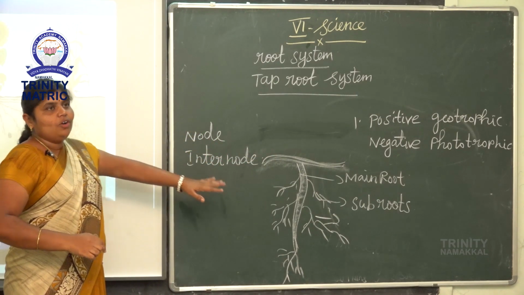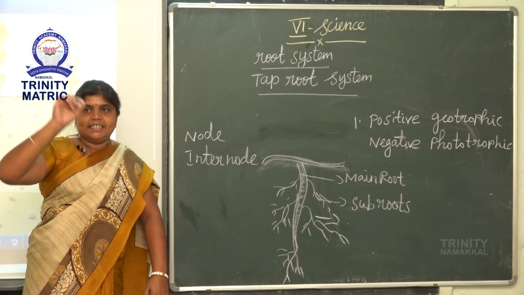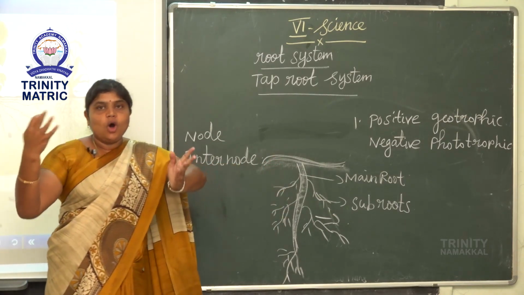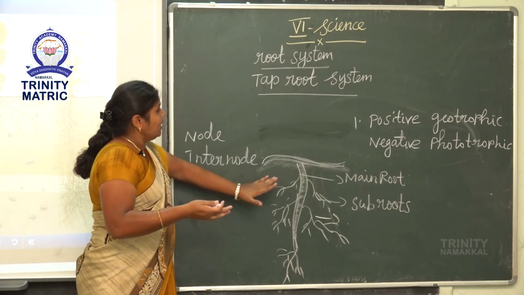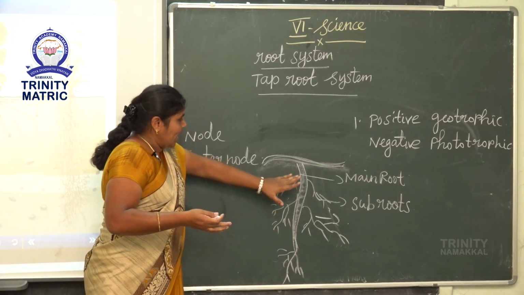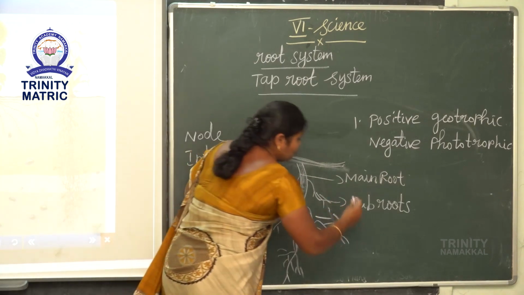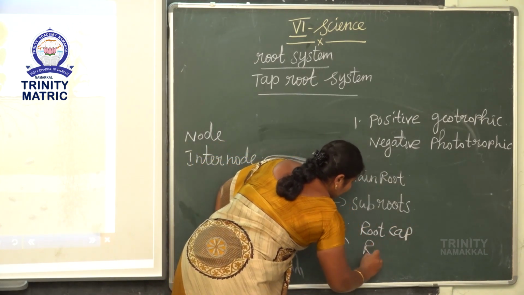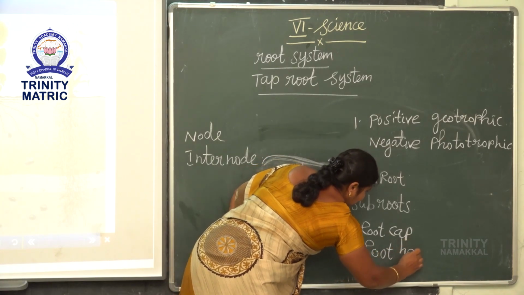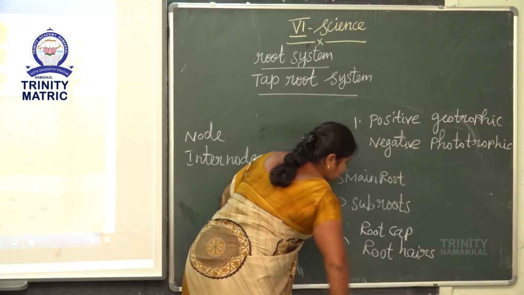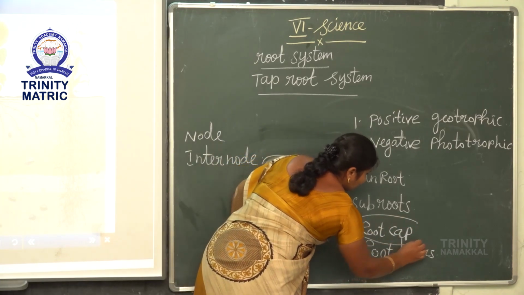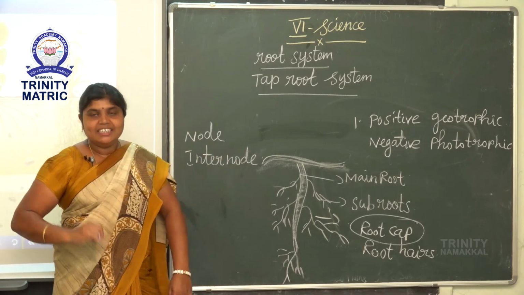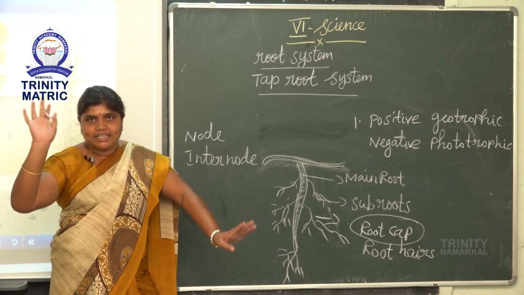Node and internode will be explained later. So there is no node and internode, there is no chlorophyll, and the root has a root cap. What is the function of the root cap? The root cap, first one is protection, second one is storing water.